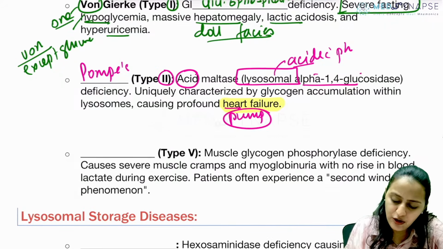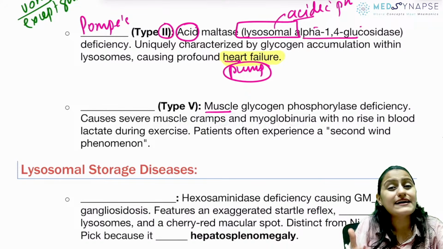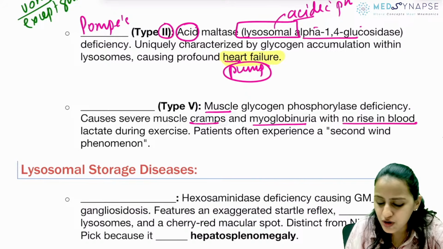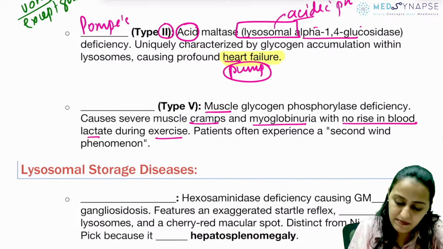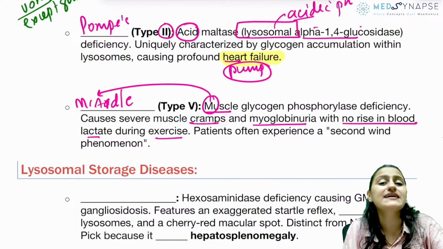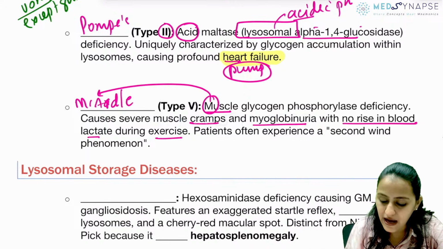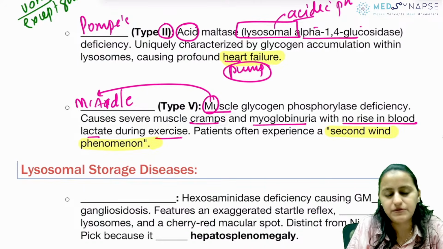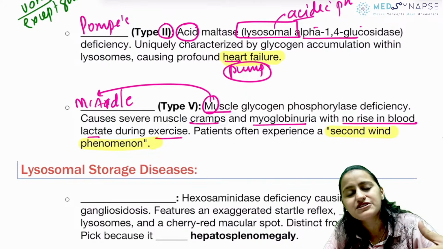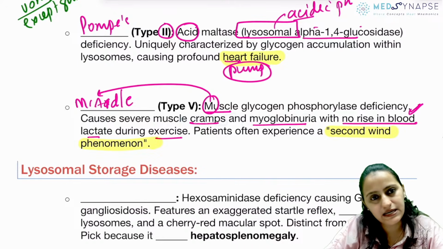Okay. Going to the next one, which one do you have the muscle glycogen phosphorylase deficiency? That is why there are muscular symptoms like cramps, myoglobinuria, but there is no increase in lactate during exercise. Remember M for M. It is McArdle's. McArdle's has this muscle glycogen phosphorylase deficiency. And what classical phenomenon do you have here? Second wind phenomenon. The patient exercises, gets tired, then energy comes back a little, and the patient can exercise again. Okay, normal lactate, important, correct.